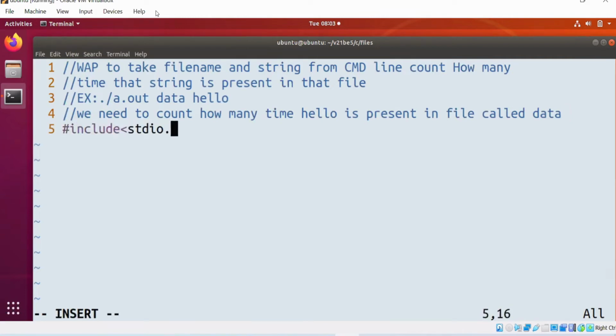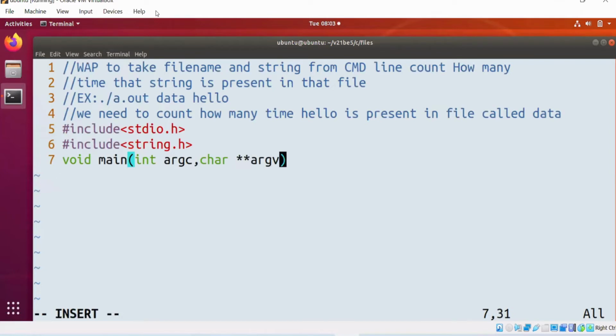How many header files for this particular program? String.h also, right? Void main from the command line, right? How many arguments are you expecting from the user?